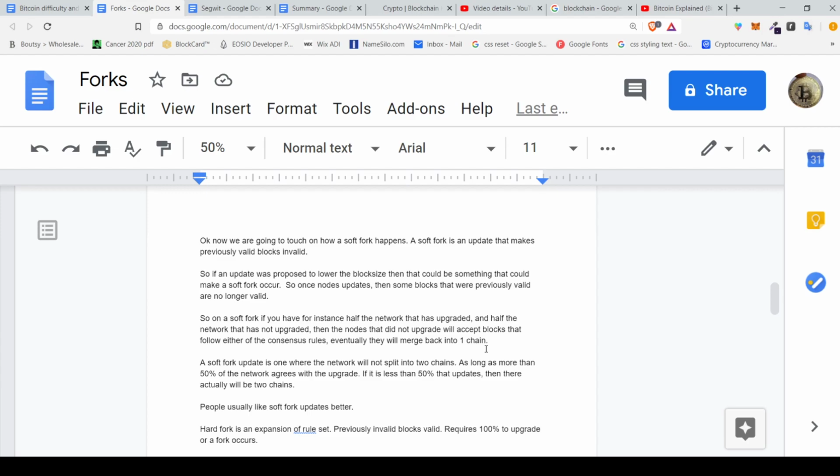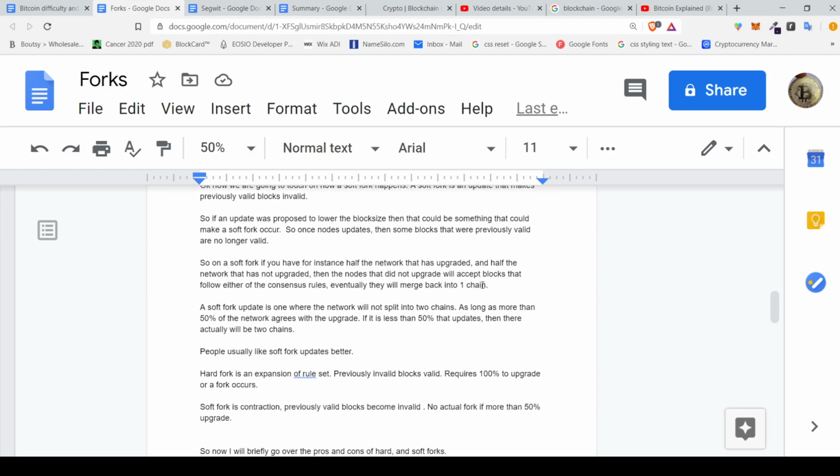A soft fork update is one where the network will not split into two chains as long as, like I said, more than 50% of the network agrees with the upgrade. If less than 50% upgrade, then there'll actually be a split and there'll be two chains. People usually prefer a soft fork over a hard fork, because with a hard fork you need 100% to update to not split the chain, and with a soft fork you only need above 50% of the network to upgrade.